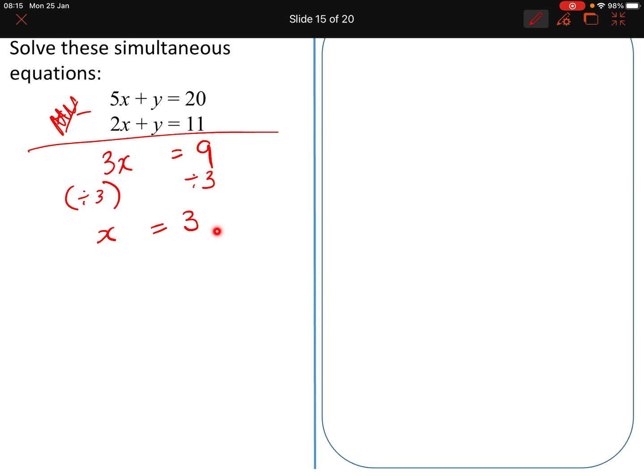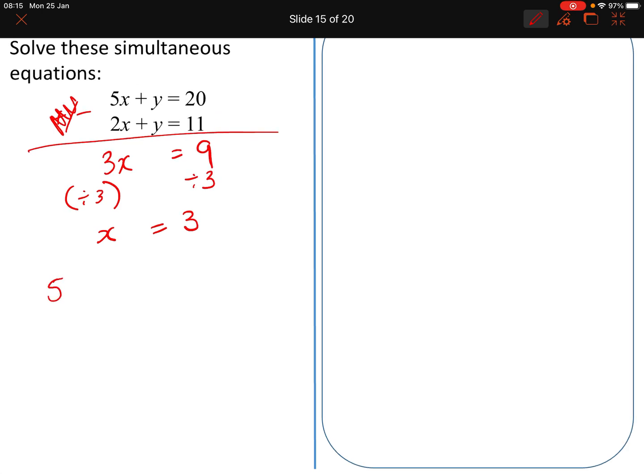The only other thing I need to do now is to substitute this back into one of those two equations to solve for y. Now this part here takes a little bit longer because it's not as simple as y is equal to something. I'm going to have to substitute in and then rearrange, but that is absolutely fine. I typically just choose the first one. No real reason, you can use either one.